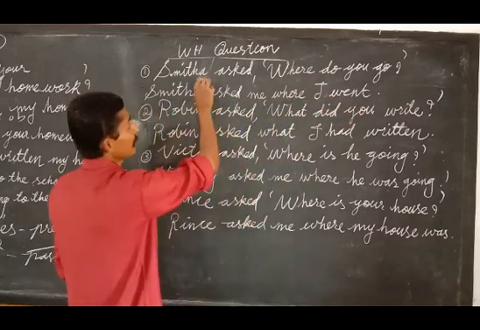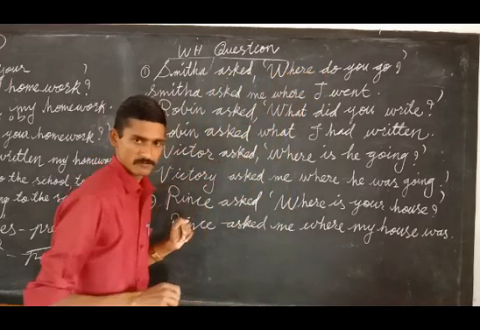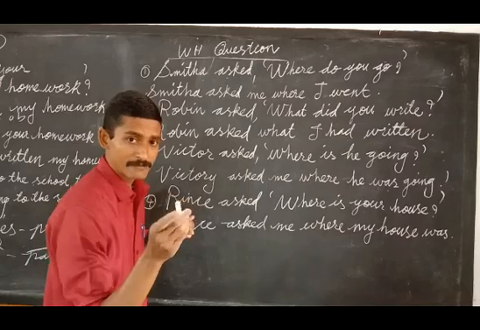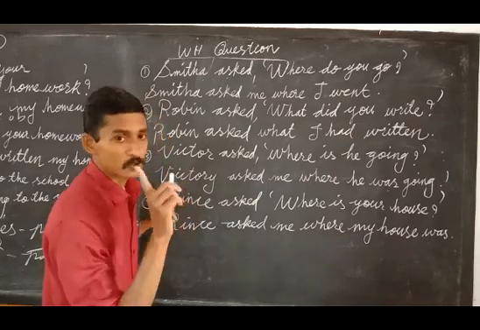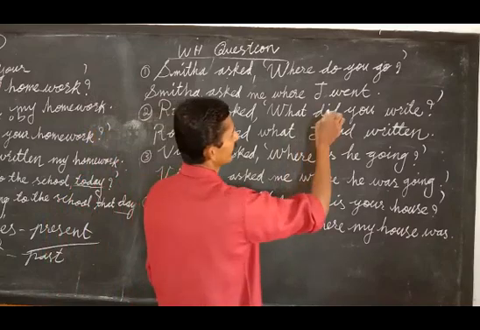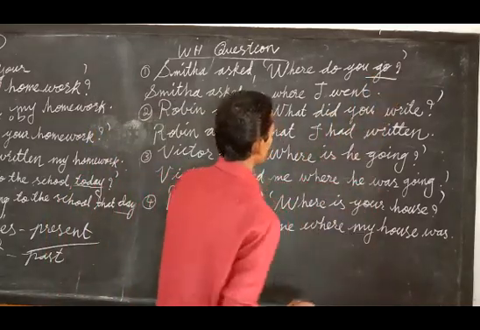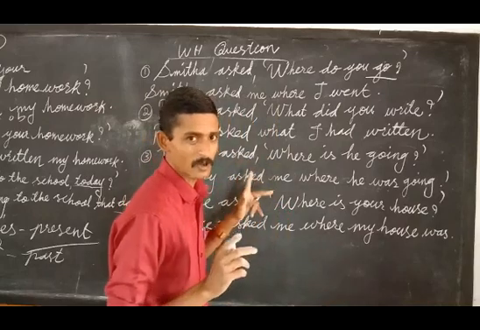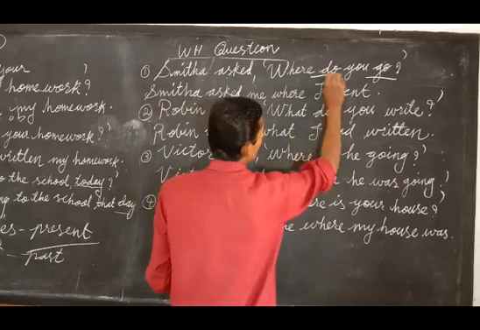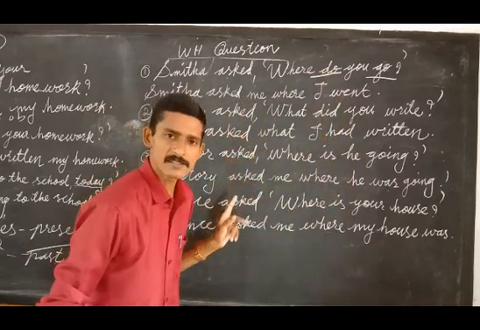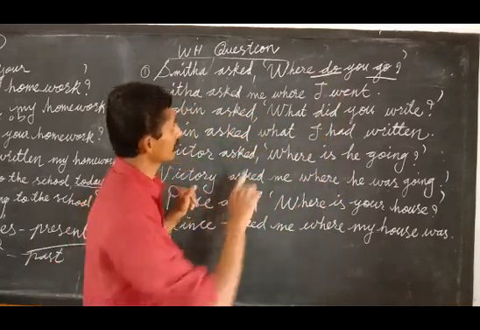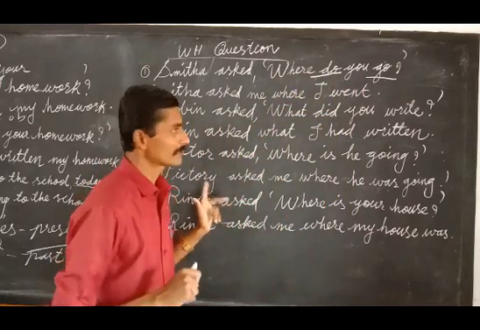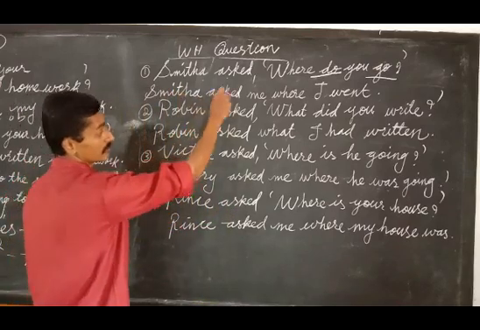Let's see. Smita asked, where do you go? It's a WH question. I told you when we studied yes or no questions, when a question comes, you have to look not at the main verb. Here the main verb is go. Do you go? Did you go? So go remains the same, so you cannot trust go. You have to look at the auxiliary verb. Look here, do. Do or does comes in which tense? Simple present tense. So the question is simple present, and you have to change it to simple past.